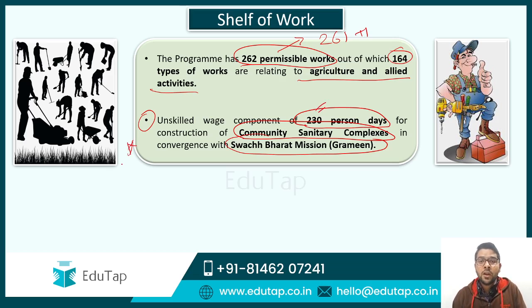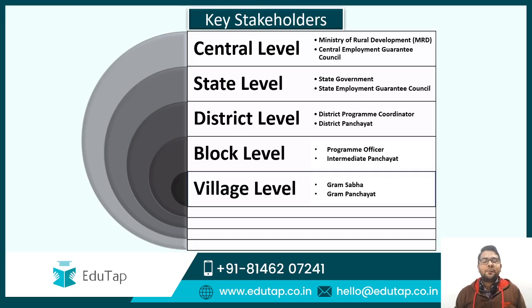Please remember this. So guys, till now we have talked about the introduction, we have talked about the objective, we have talked about the key facts related with the MGNREGA as well as the different shelf of works. Now we will talk about the different key stakeholders. So guys, there are different stakeholders, that is at the national level, at the state, district, block and the village level, that is at the grassroots level. So starting with the center level, there is the Ministry of Rural Development, which is responsible for the implementation of the scheme at the national level.